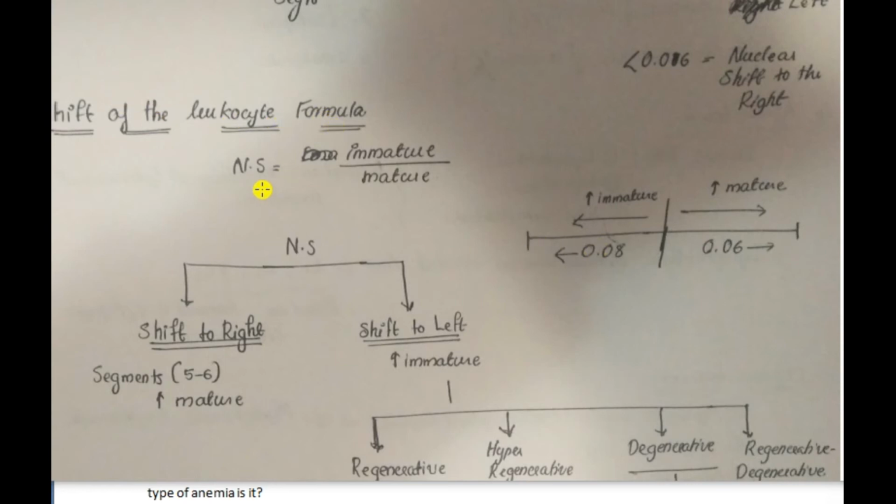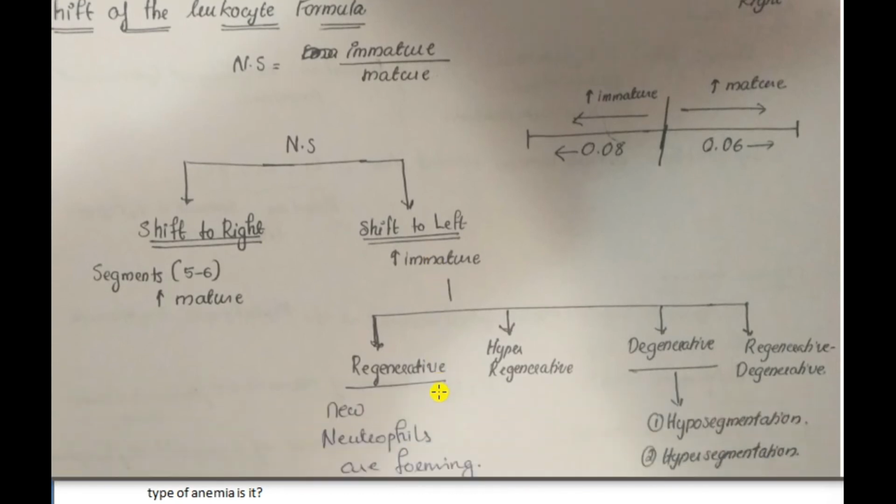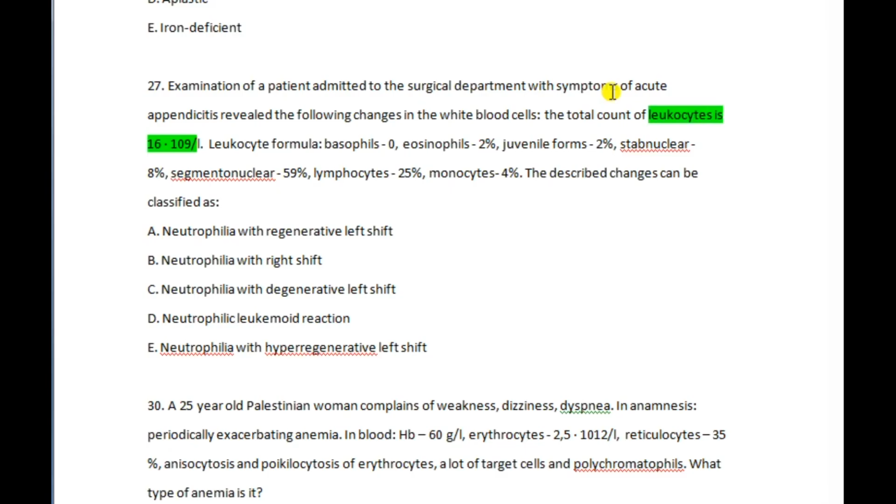Again, the shift of the leukocyte formula is the ratio of immature to mature. Shift to the right means segmented neutrophils are high, and the value is less than 0.06. Shift to the left means increasing immature neutrophils, which has divisions: regenerative, hyper-regenerative, and degenerative. Regenerative means new neutrophils are forming. Hyper-regenerative means it is greatly increased. Okay, next question.